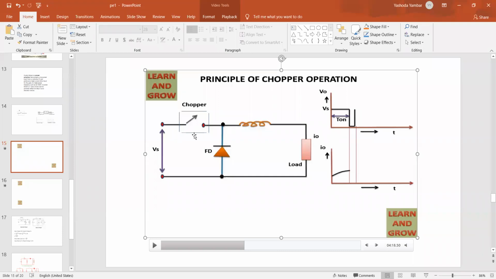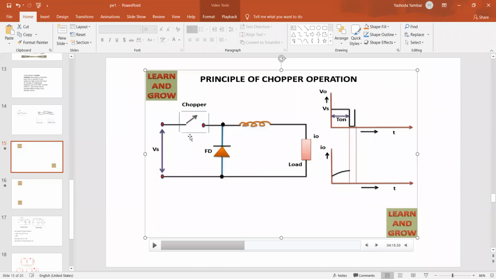So let us say I'm running one industry. I want in that industry an on-off signal. On-off means if I'm turning on the input supply continuously on and off, it is one type of disturbance to the power system. We can never continuously turn on and off the input source, but power electronic devices can be easily turned on and off in a sequential manner. Therefore, if the chopper is on, energy is transferred from source to load in this circuit. Now we are turning off the chopper. How to turn off the chopper?